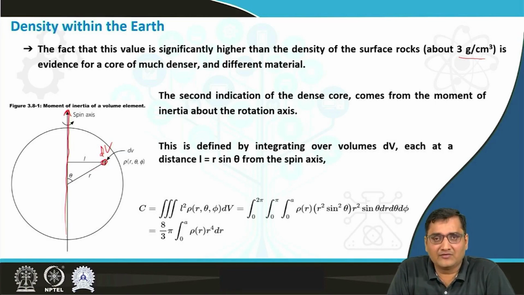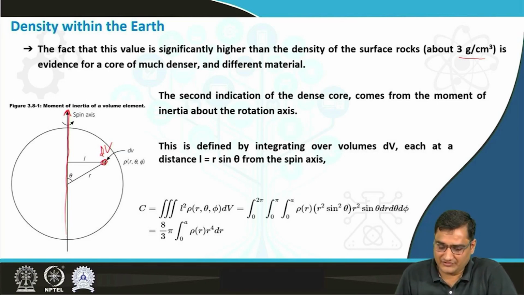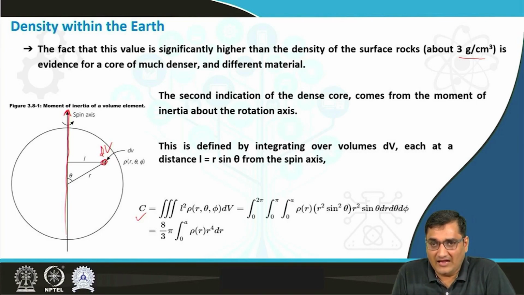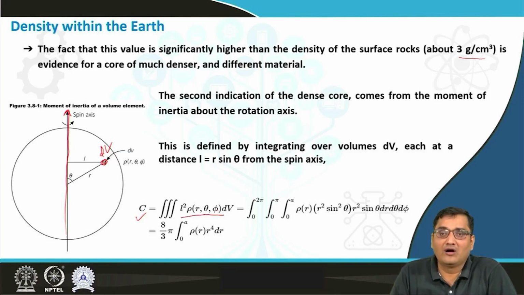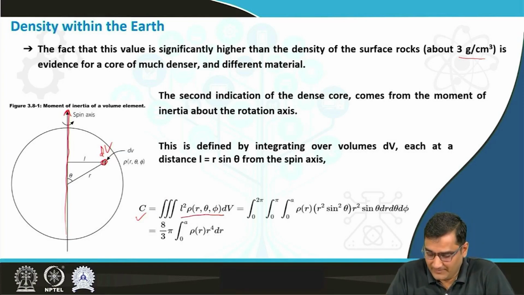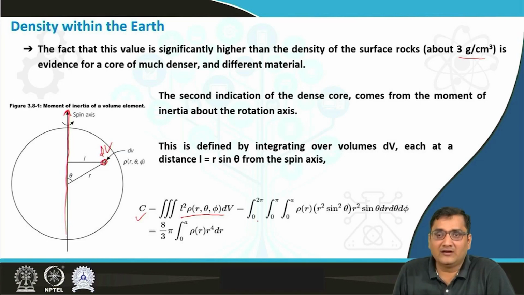Then in terms of r, theta and phi, we can write the moment of inertia as m r square, that means rho dV times the perpendicular distance l square, integrated over r, theta and phi, and these values vary from 0 to 2 pi, 0 to pi and 0 to a.